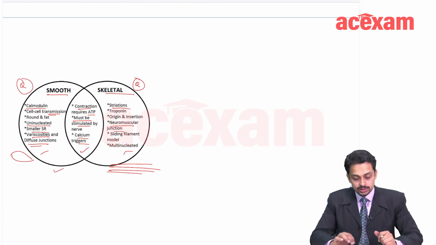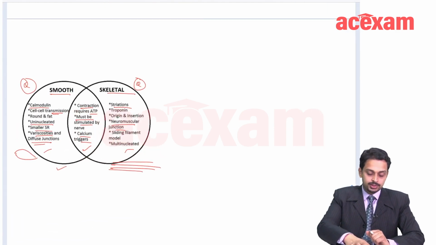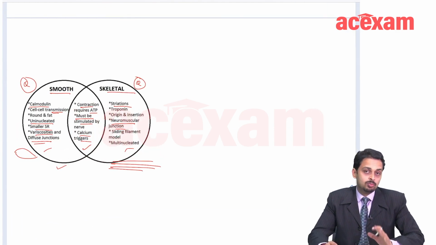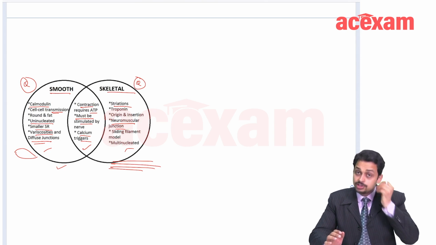So with this, through these small number of MCQs, I have covered more than 150 MCQs overall of nerve and muscle physiology, and also of the general physiology.